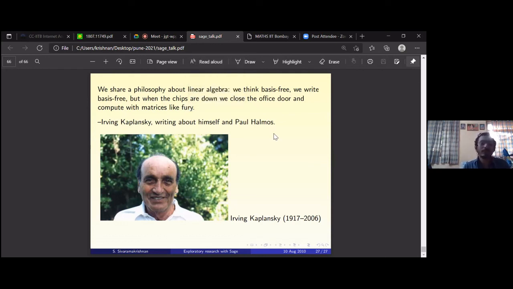This is just something about exploratory math that I thought I'd share. It's good to explore things, and you don't need too much. You don't need some high power lab with precision gadgets which measure things with great precision. Nothing like that is required, just your ability to program. If you are open to learning programming, you can learn C, C++, Python, and you can learn Sage similarly. And Sage knows so much math.